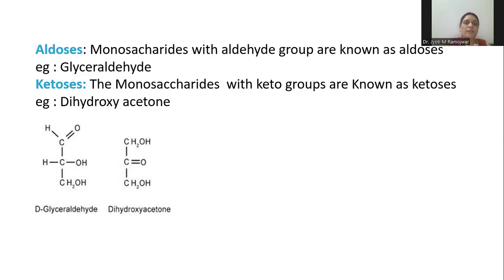Ketoses are the monosaccharides which contain the ketonic group, that is C double bond O group. Example of ketoses is dihydroxyacetone. The structure of dihydroxyacetone is shown here. You can see on the second carbon atom, the ketonic group, that is C double bond O group, is present. So this is the simplest classification of monosaccharides.